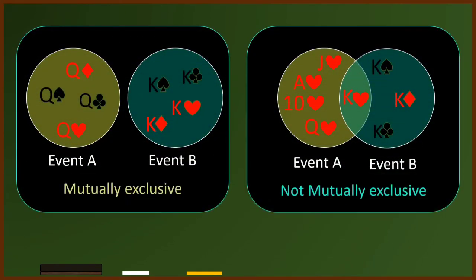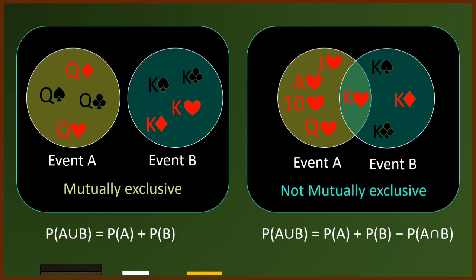Using one of the given illustrations earlier, please do observe the formulas that will be used for the union of two events with mutually exclusive and not mutually exclusive events.